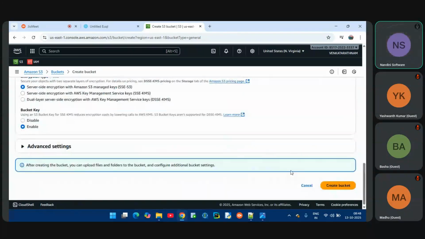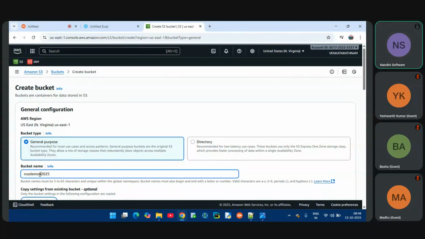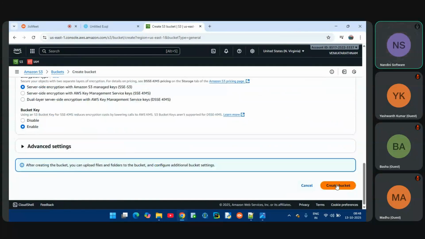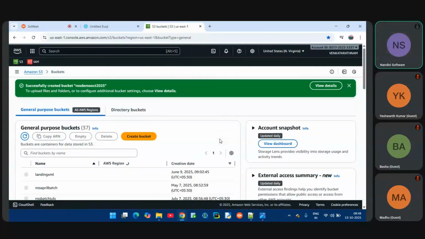Let me create the bucket. Don't change anything else. Okay, this bucket already exists. This name is globally unique, guys. That's why I am passing a different name, Nandini Software Solutions demo, and let me add October. Let me enter it and create the bucket. So my bucket got created.